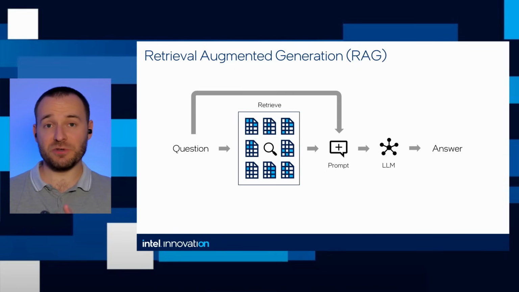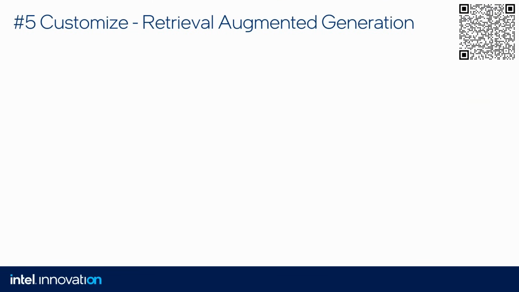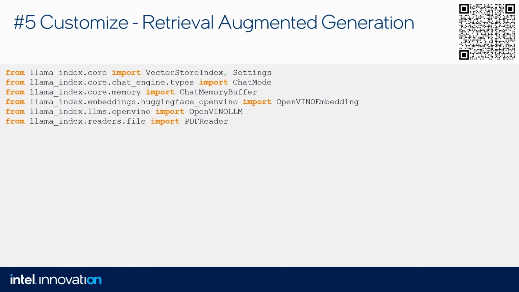So we use pretty much the same as what we used before, but we need to use a new library for that. And in this case, we decided to go with Llama Index because it's a very popular solution. We need to import a few more classes. And then we create an OpenVINO embeddings model.